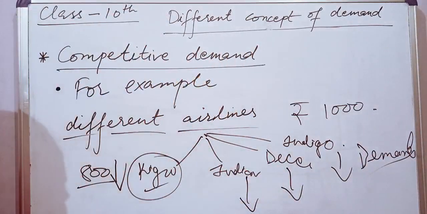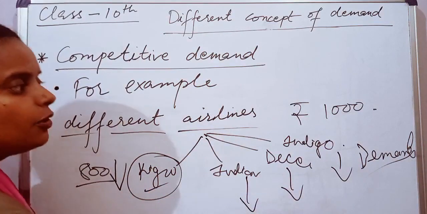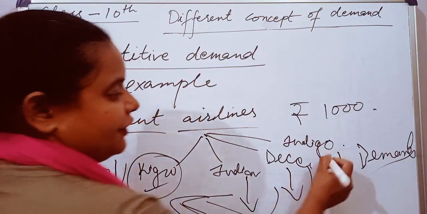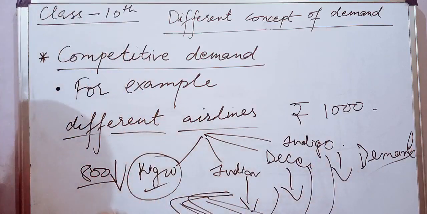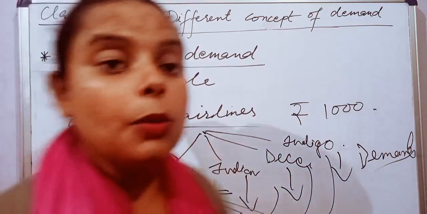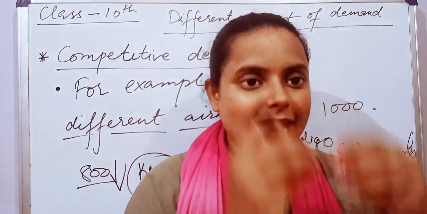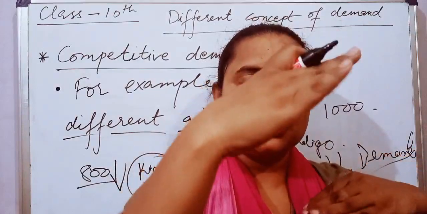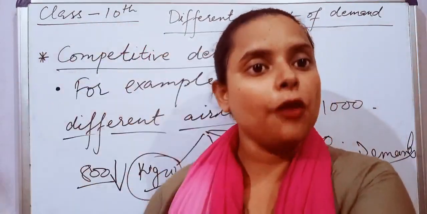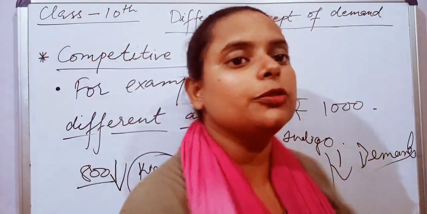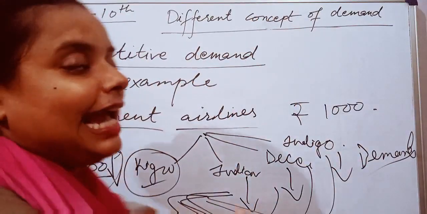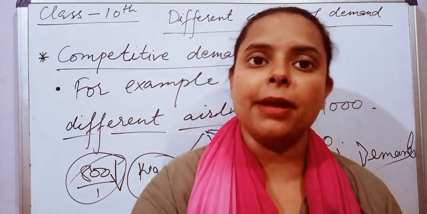Why will it start falling? Because the consumers who are using the others will all shift towards Kingfisher. As the price of one competitor falls, or is less than the others, the demand for the others will fall, because all the consumers will shift towards the one whose price is less. This is according to the law of demand.